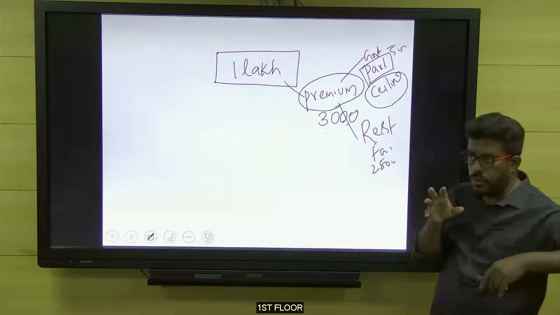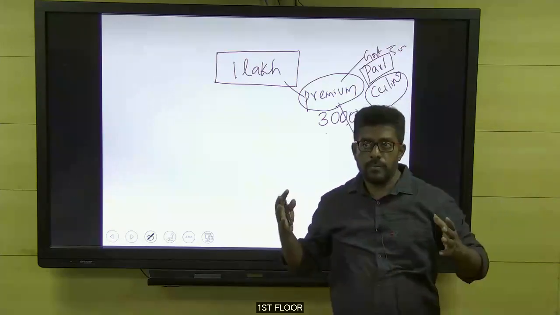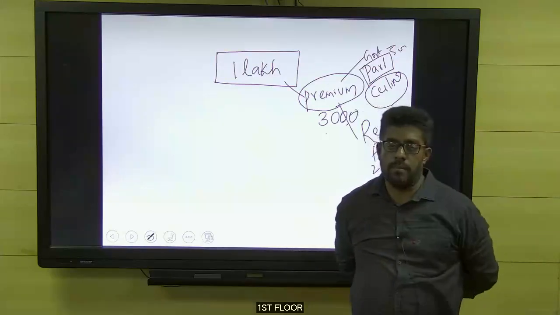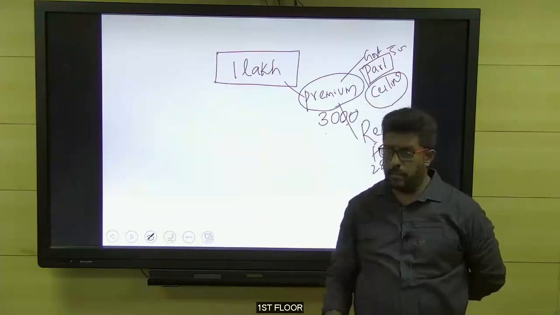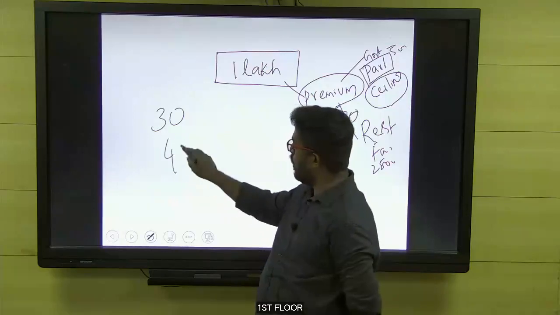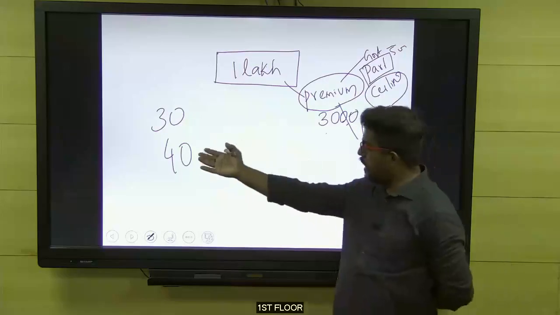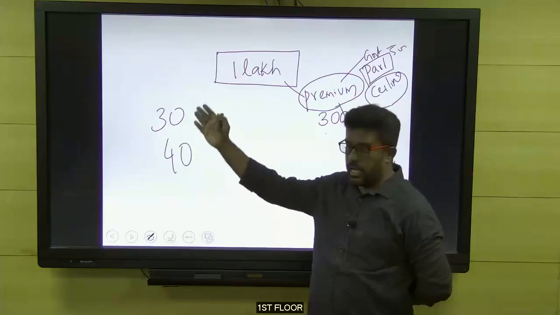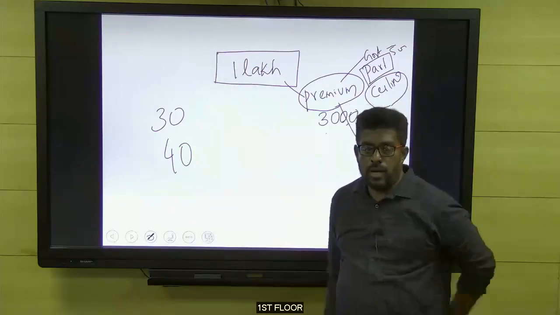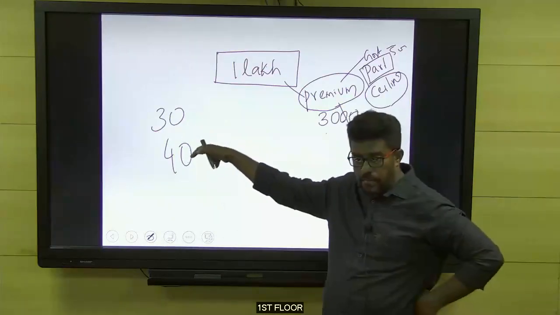Here you should know about the insurance logic, because that is a very important thing. What is the insurance logic? For example, imagine there are two persons. One person is at the age of 30, another person is at the age of 40. Take myself, my age is 40, and another person who is younger than me is 30 years. Now imagine we both are going to take some insurance policy. He is 10 years younger, I am 40.